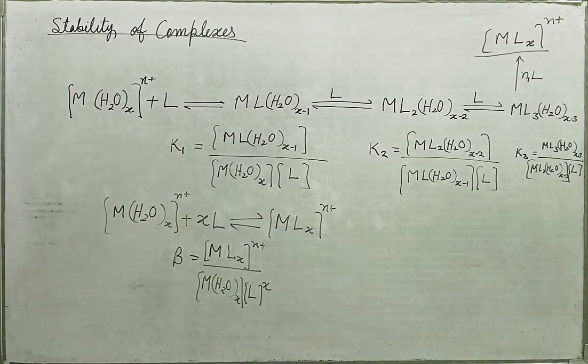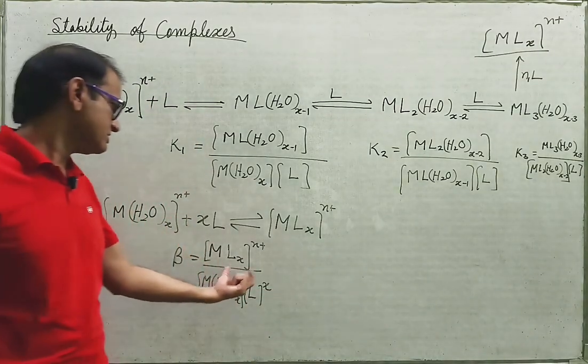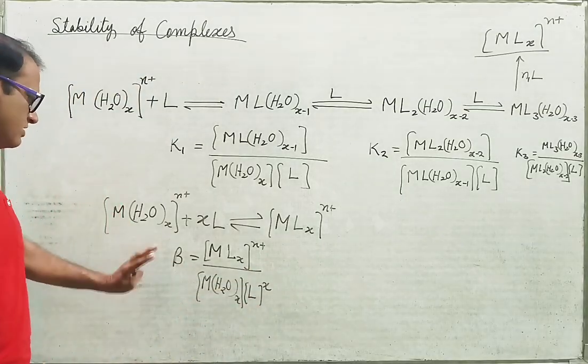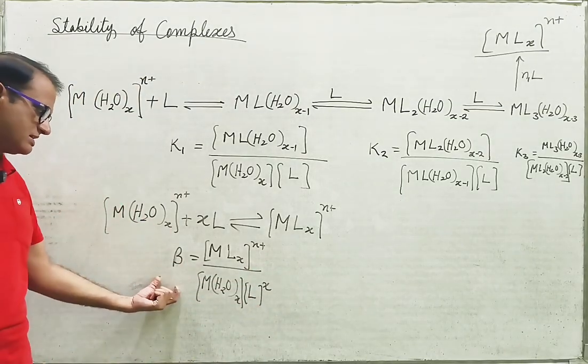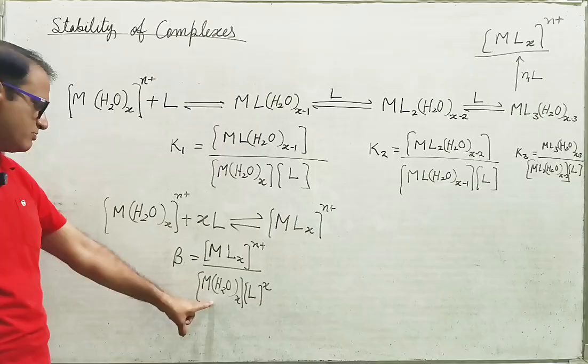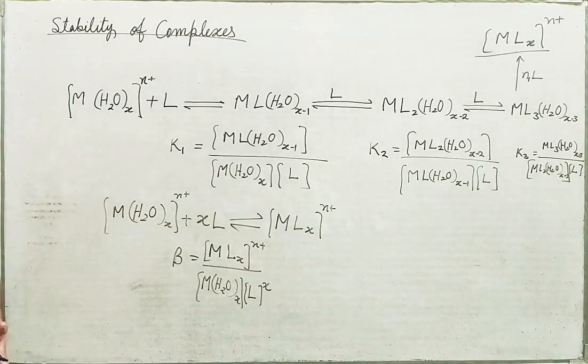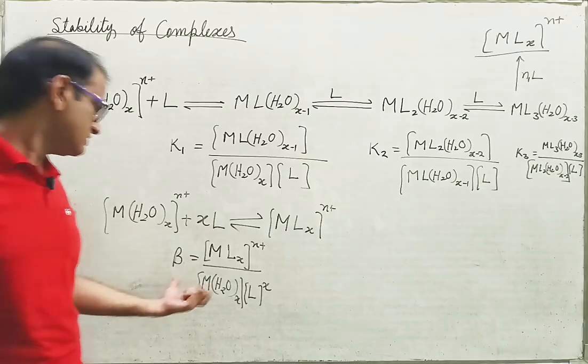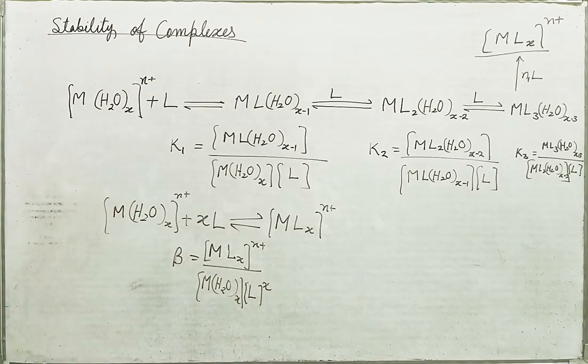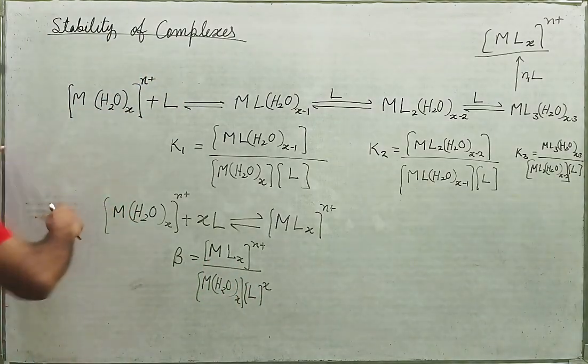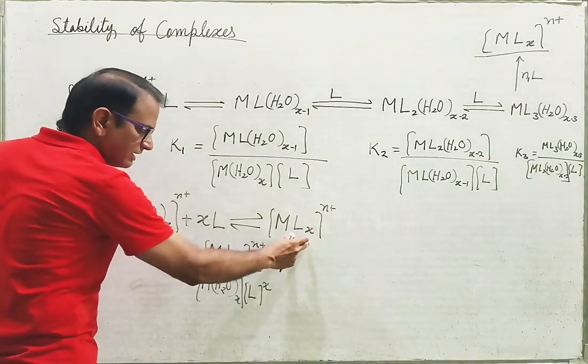Then what will be the stability constant? Beta is equal to [MLx] upon [M(H2O)x][L]^x. So this is the stability constant for the formation of MLx.